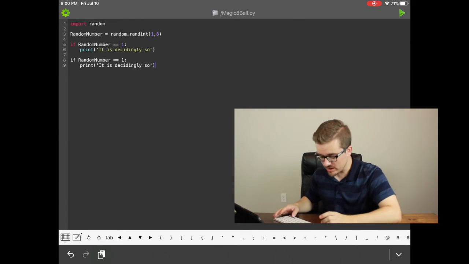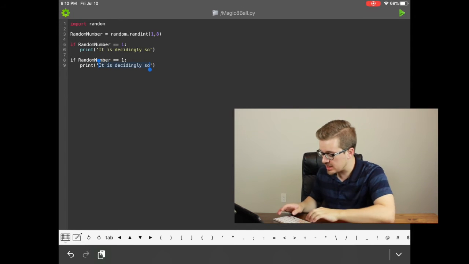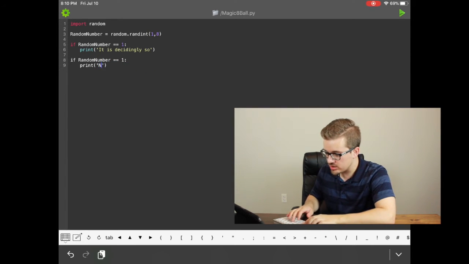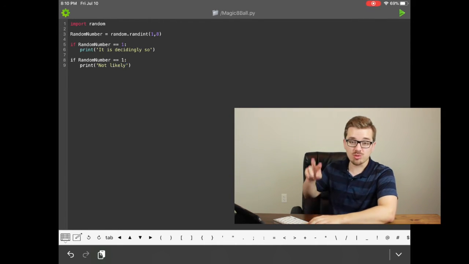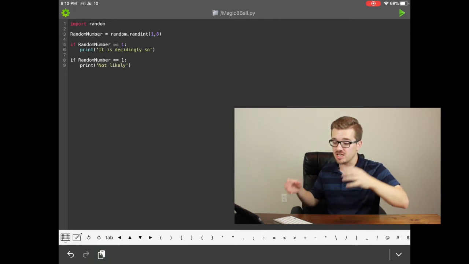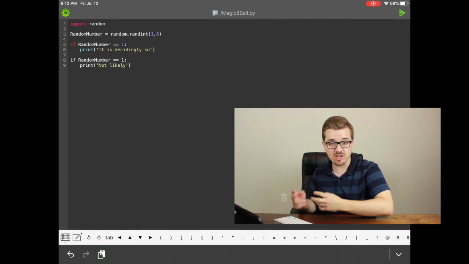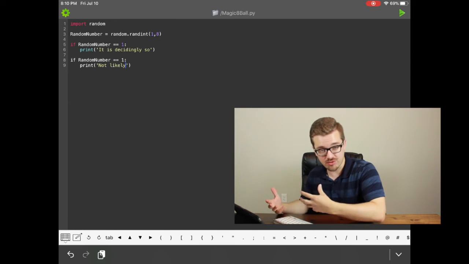So what I'll do is I'll now change this message. I'm going to delete "It is decidedly so." Now I'll change it to "Not likely." I'll go up to my number 1 and change it to the number 2, because remember, now we're saying if our random number variable equals 2, display a different message.